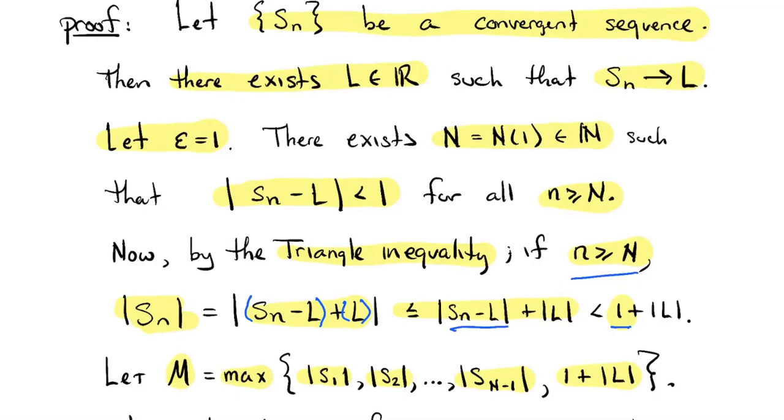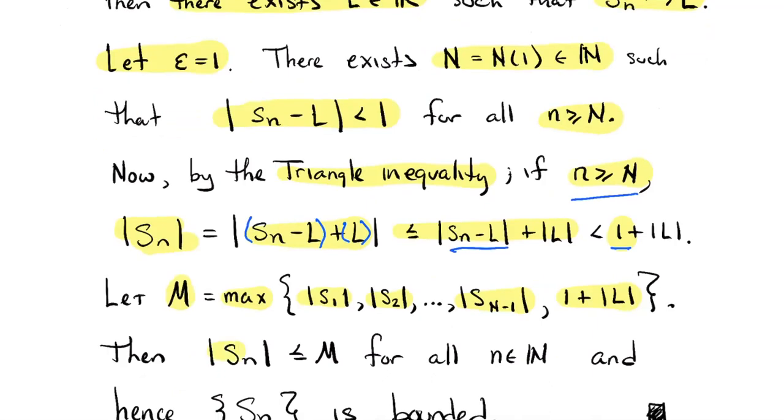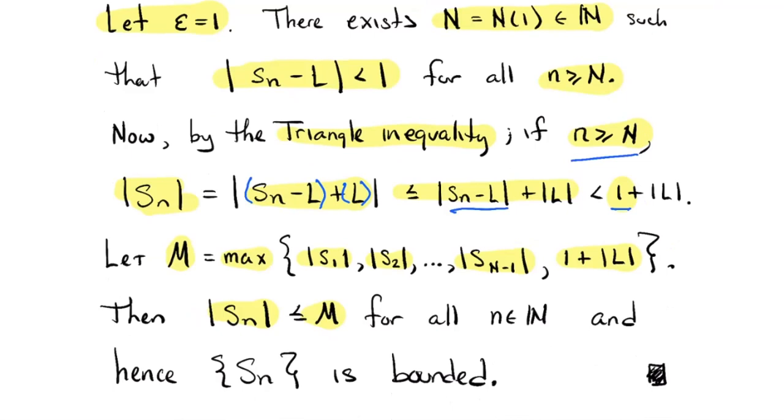All right? So it's certainly the case that the sequence terms never exceed that because we've constructed capital M so that the first capital N minus 1 terms are no bigger than it. They're no bigger than the maximum of that set. And then after that, the infinitely many remaining terms all have little n bigger than capital N, and we've already said that all of those are less than 1 plus the absolute value of L. So by throwing 1 plus the absolute value of L in there, we've gotten that tail end of the sequence to be less than or equal to M in absolute value as well. All right. So by definition, I've found a bound, capital M, on my sequence. That is, the sequence is bounded. Cool.